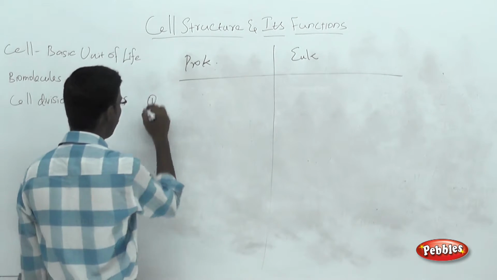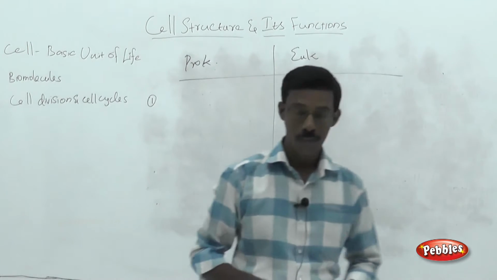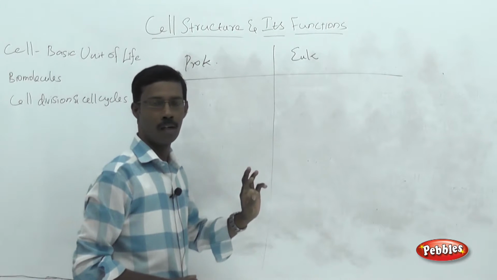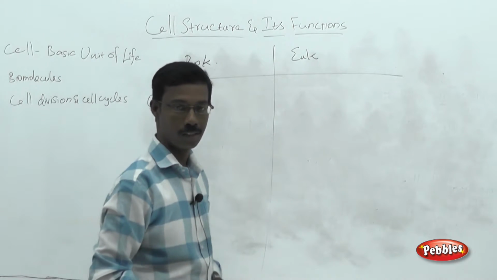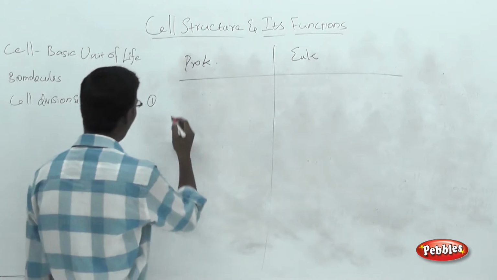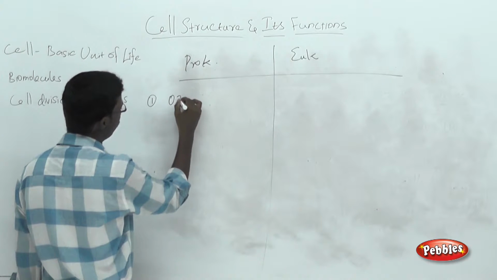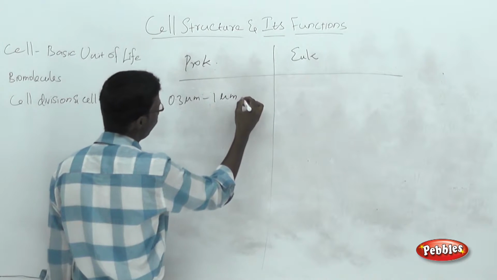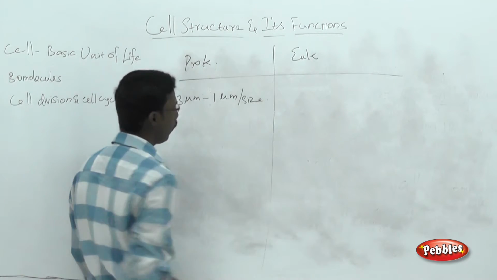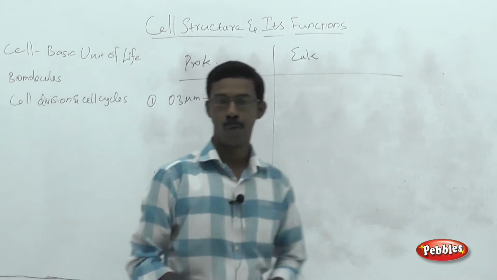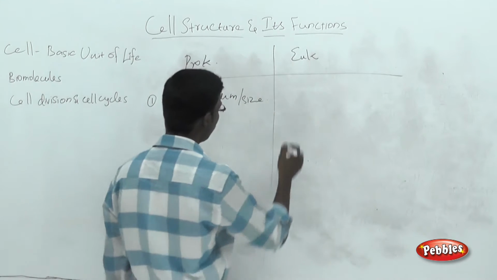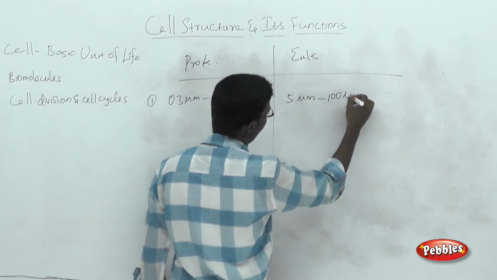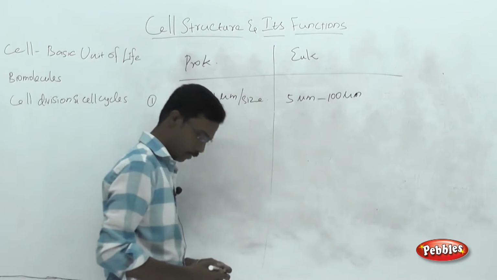The first difference starts with the size of the particular cell. As we all know, the prokaryotes are always the smallest structures present in the world. They will be around 0.3 micrometer to 1 micrometer in size. And normally the eukaryotic cells are larger than the prokaryotic cells. It will be at least 3 to 5 micrometer, up to 100 micrometer in size.